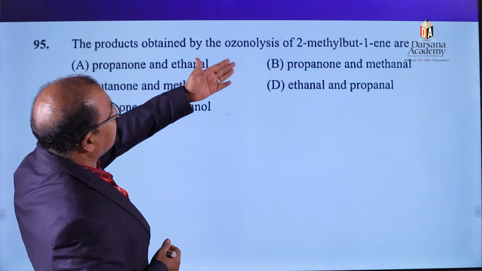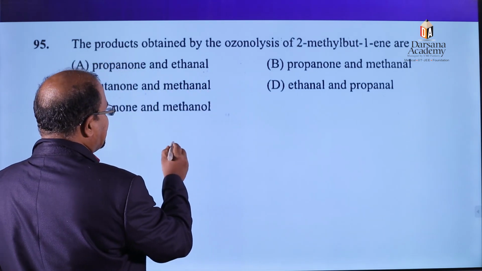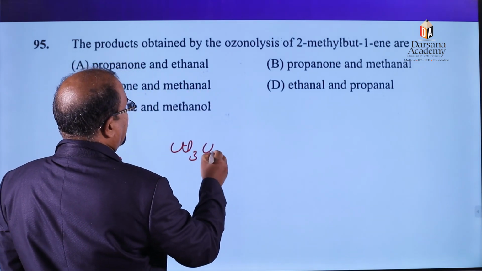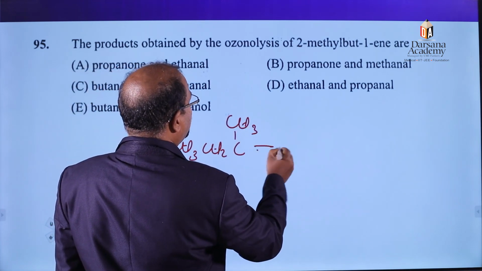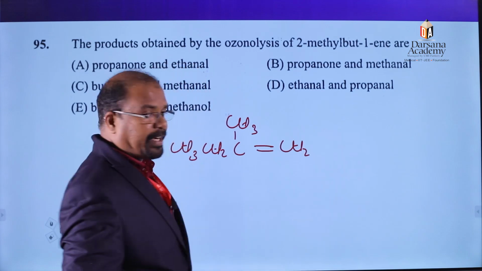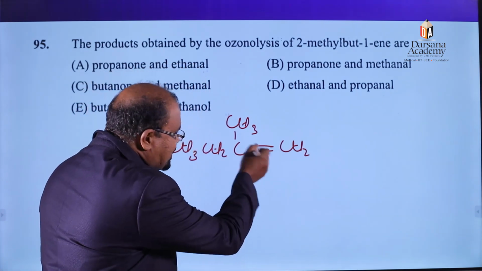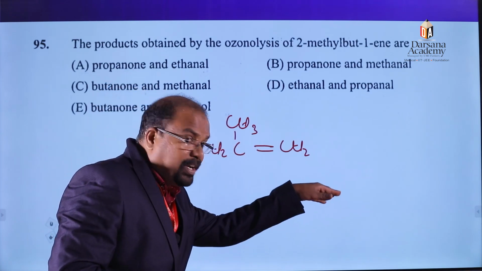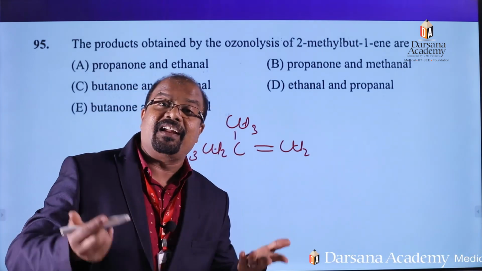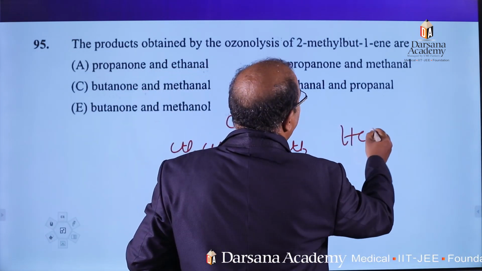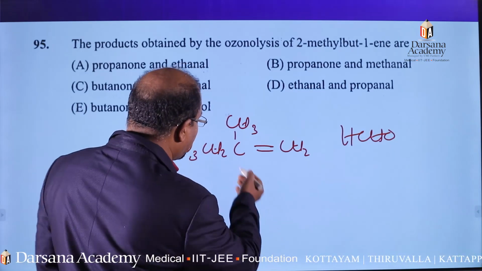Here our question is 2-methylbutene. So we can write it like that. This is 2-methylbutene. So easily we can find the answer. Look here, where is the double bond? Here is the double bond. This side has only one carbon atom. One carbon atom with aldehyde is HCHO, methanal, or formaldehyde. Then what about this side?